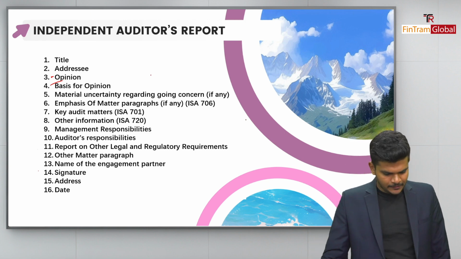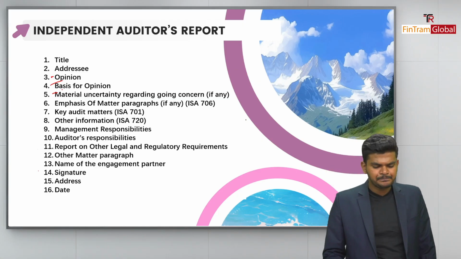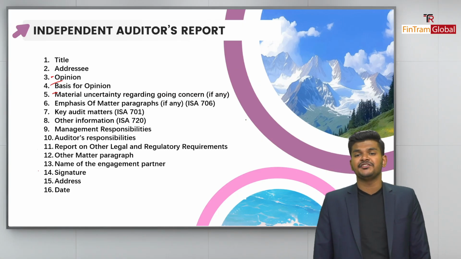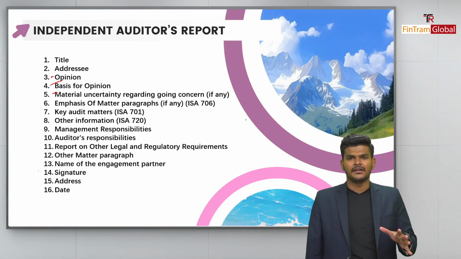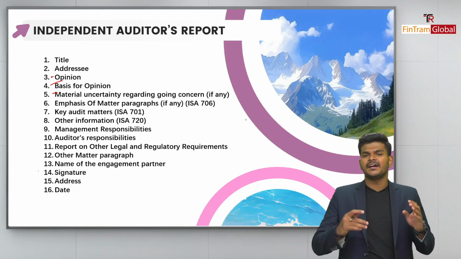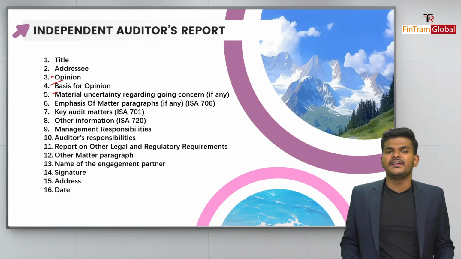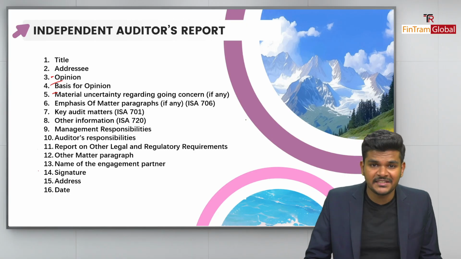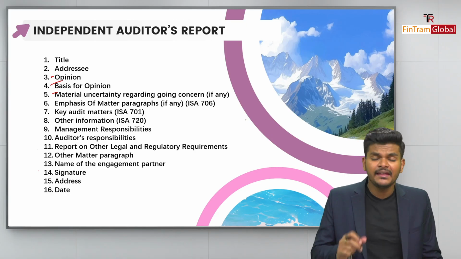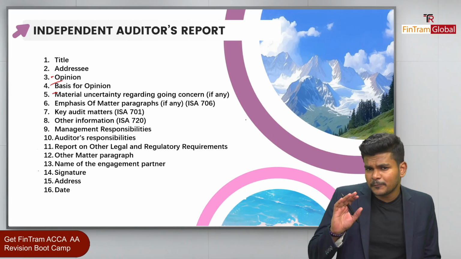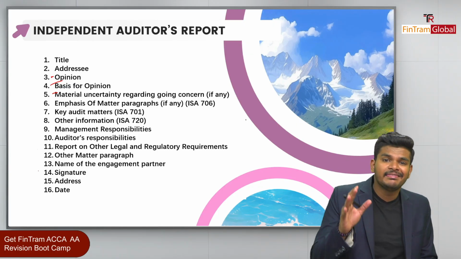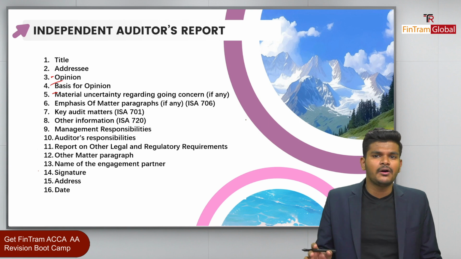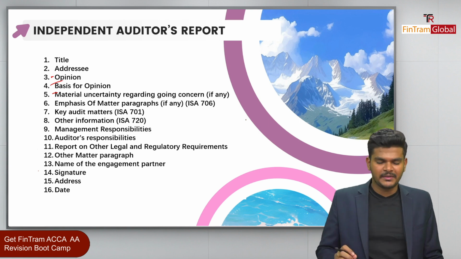And the next paragraph is the material uncertainty in relation to going concern. That's a really important paragraph to remember because a lot of our students tend to get confused with it. So guys, if the management has any doubtfulness over the going concern assumption of the business, then that is mentioned within the MURGC paragraph. It's an optional paragraph, okay folks? So if there is a doubtfulness regarding the going concern, then they will include this. If there is no doubt, then they will exclude it, okay folks? So remember that particular point.